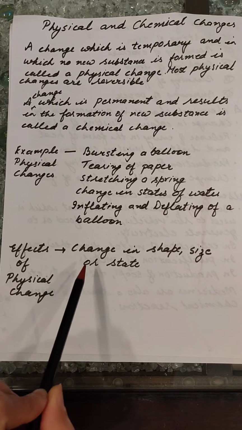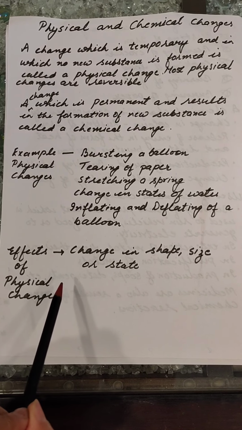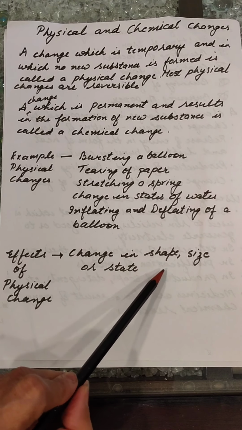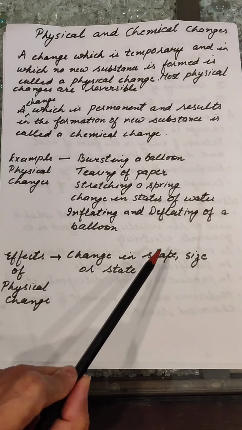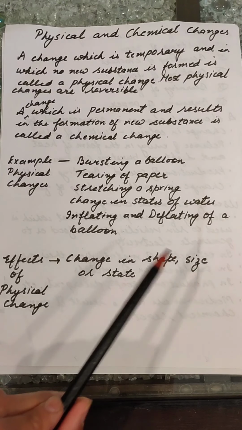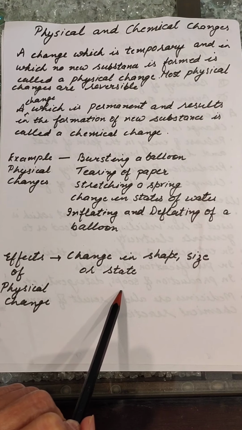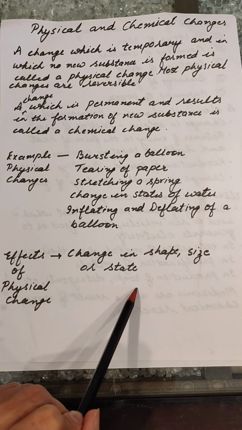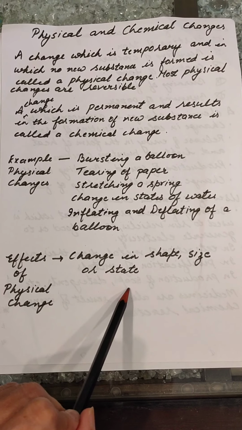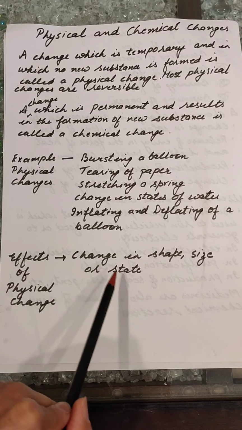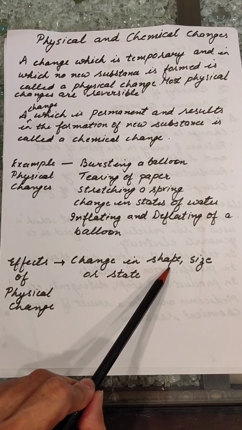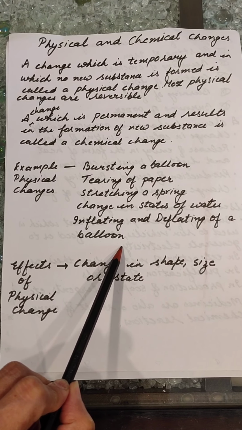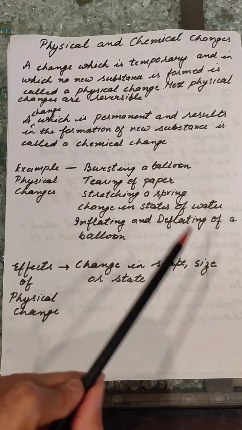Effects of physical changes. Now what are the effects of physical changes on the objects on which they take place? It can change the shape of the object, or the size of the object, or the state of the object, like in the case of water. State change: solid to liquid, liquid to vapors, again vapors to liquid and liquid to solid. So this is the change in state. Change in shape we can see in the case of inflating and deflating of a balloon or bursting a balloon.